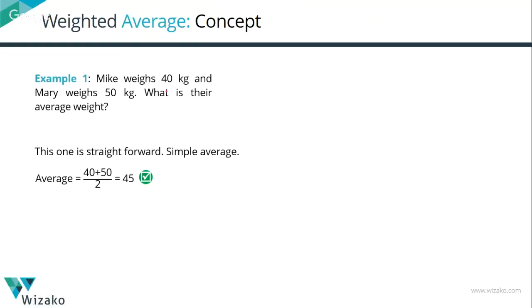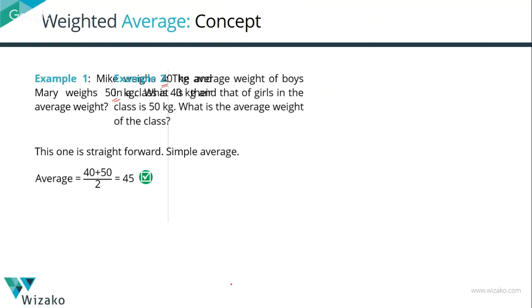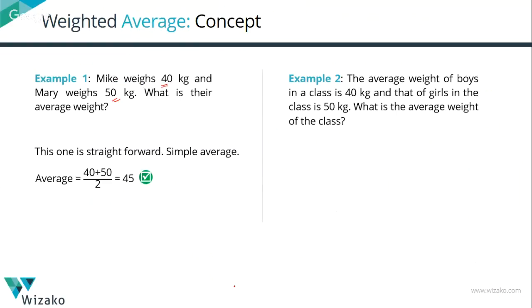Now let's tweak these two numbers with a slightly different set of information. Let's say the average weight of boys in a class is 40 kg and that of girls in the class is 50 kg. Now it's no longer one Mike and one Mary. There are some number of boys in the class and some number of girls in the class. We need to find out what is the average weight of the class. The temptation is to go with 45. Most of you would have by now figured that's probably not the right answer. Let's look at a couple of scenarios and then see what is needed.